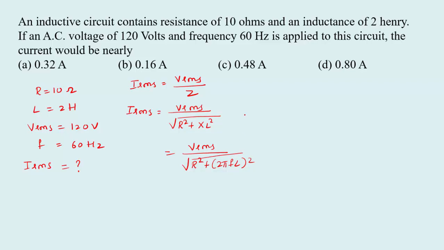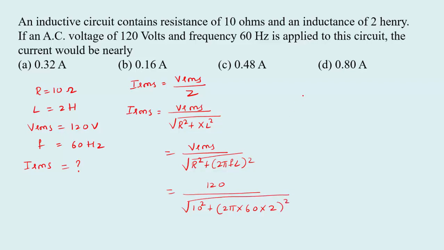Now substitute all the values. So Vrms is given, that is 120 divided by root of R square, that is 10 square plus 2 pi into frequency is 60 and the inductance value is 2 Henry whole square.